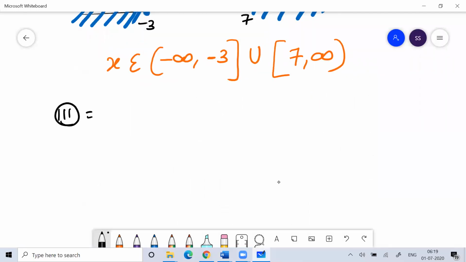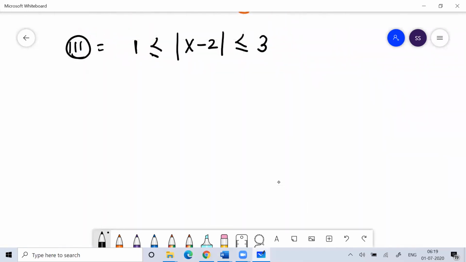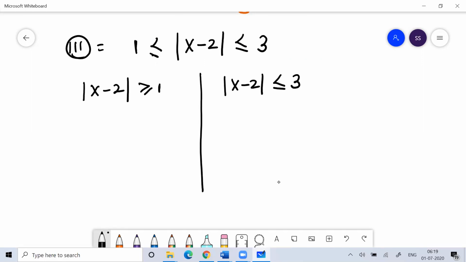Your problem is 1 less than or equal to modulus of x minus 2 less than or equal to 3. So the value of this modulus of x minus 2 lies between 1 and 3, and you have to tell me the acceptable value of x. So I'll break this question into two parts. I'll write modulus of x minus 2 is greater than or equal to 1, and modulus of x minus 2 is less than or equal to 3.